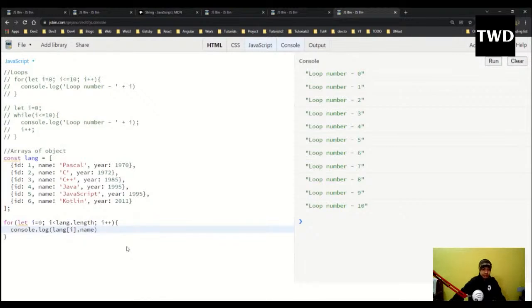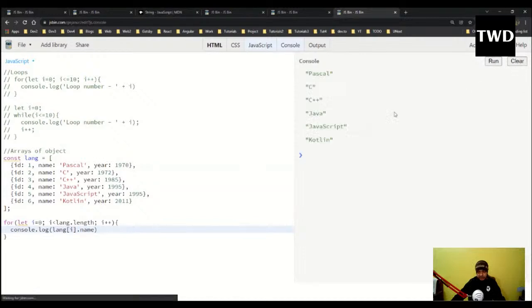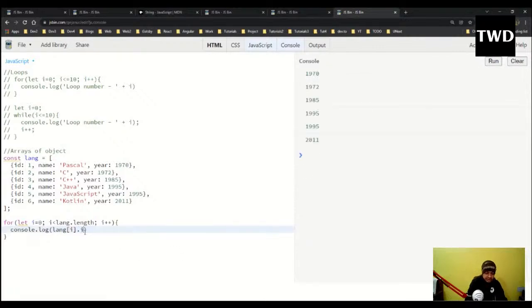Suppose I want to print the name. lang[0] is this object, lang[1] is this, lang[2], 3, 4, 5. So lang[0] is this whole object, and then .name. I can also take .year. If I run it, all the names will come: Pascal, C, C++, Java, Kotlin, all these things. I can change this to year also, and the year will come. I can change it to ID also, and the ID can come. Okay, so let me make it name itself. So this is one way.